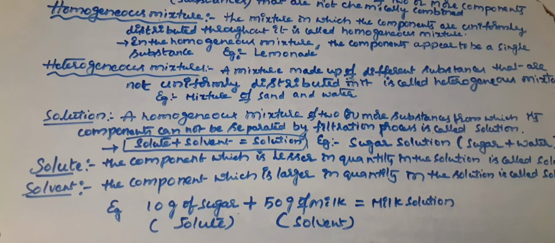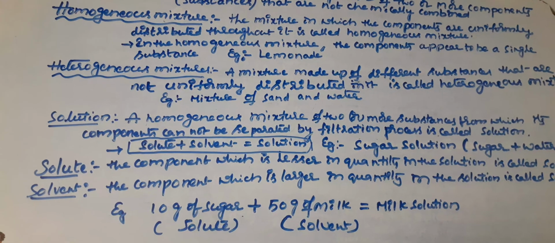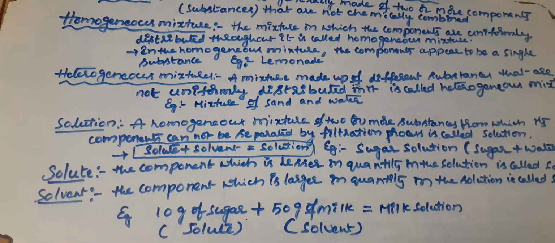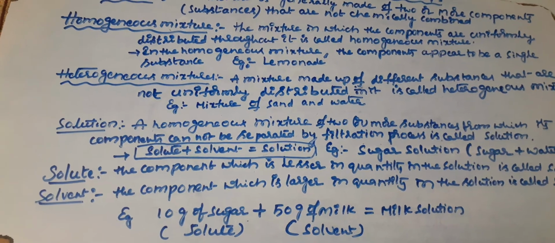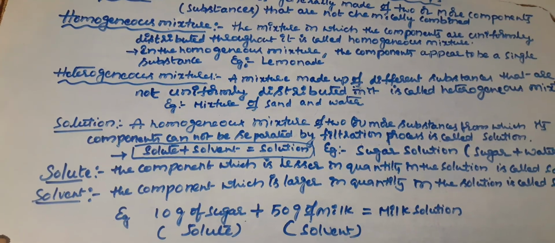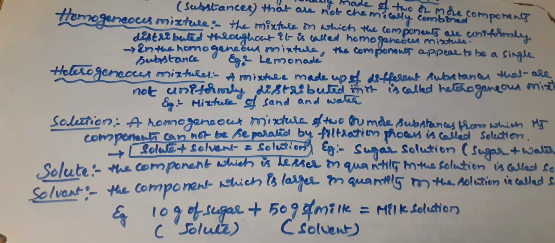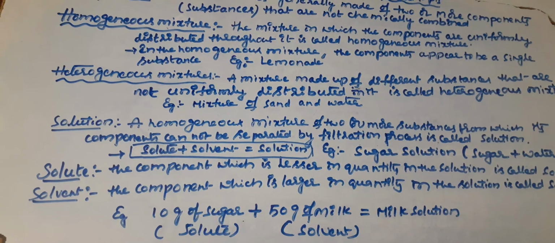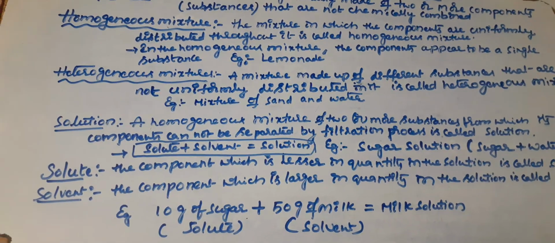If you take alcohol as the solute, water will be the solvent. That is why when the solute and solvent are equal in quantity, any one of the two can be taken as solute, and the other will be solvent. Otherwise, the substance little in quantity is the solute, and the substance larger in quantity is taken as the solvent.